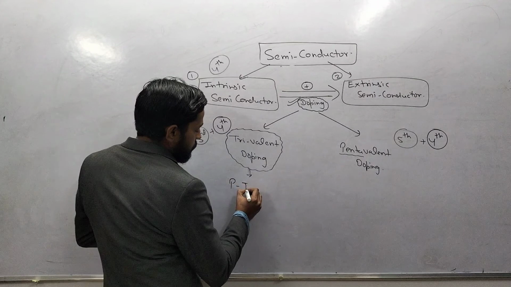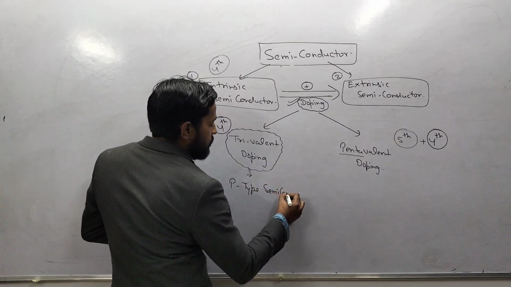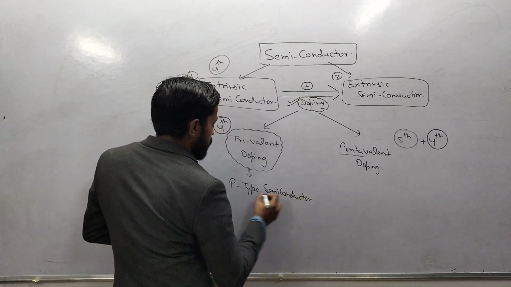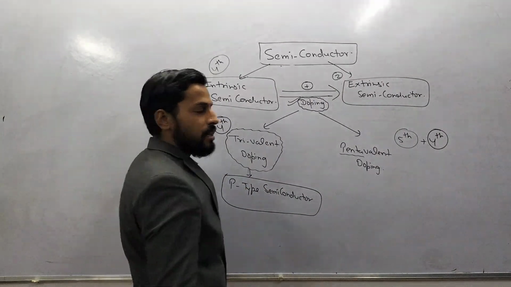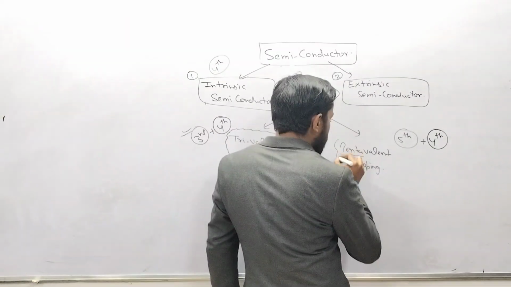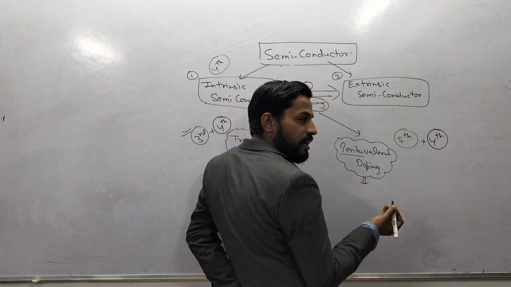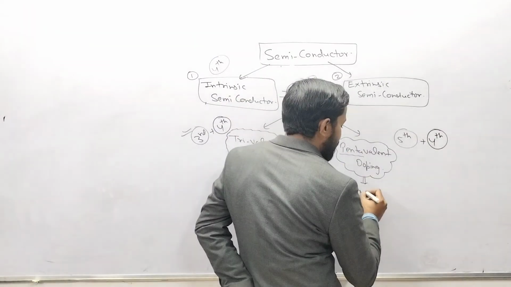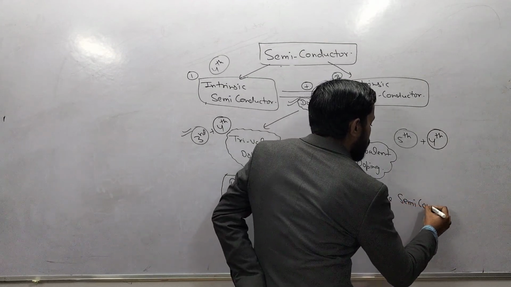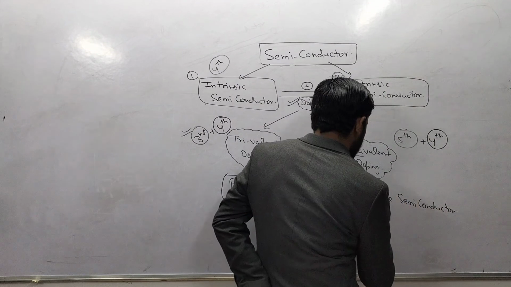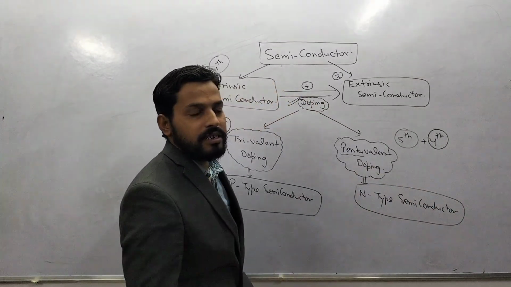Now after the process of trivalent doping, we get another type of material known as p-type semiconductor. And in pentavalent doping we have another type of material known as n-type semiconductor.